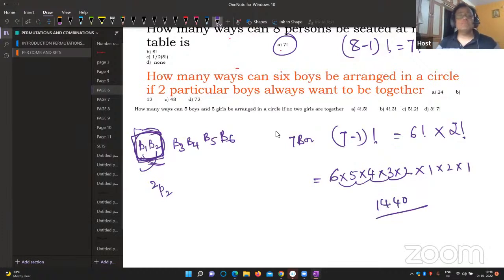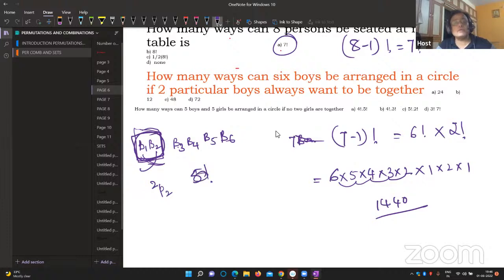So that is equal to, first, how many ways you can solve this? 6 factorial is how much you can see. How many ways 2 particular boys always want to be together? So totally 6 boys. That is, sorry, 6 means what? 1, 2, 3, 4, and 1. Sorry, this is wrong, no? 4 and 5 factorial. Correct or not?